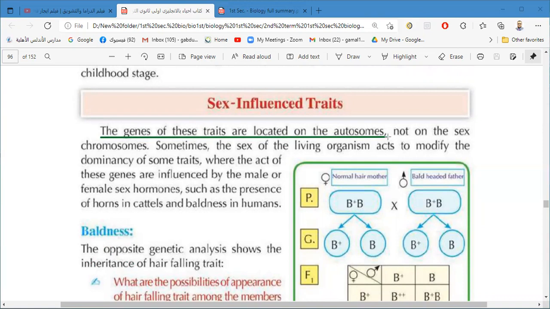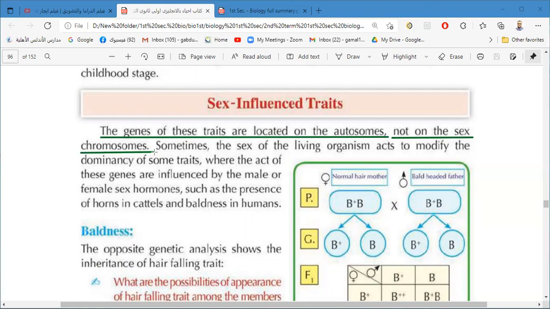But why is it sex influenced? Is it affected by the sex or the gender? Yes, it's affected by the sex hormones. We know that the male has sex hormones like testosterone, and the female has other hormones which are estrogen and progesterone.